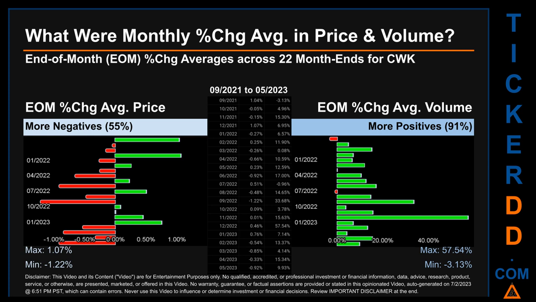Price saw an end-of-month max of 1.07% in average percentage change along with a minimum of minus 1.22%. For volume, the maximum and the minimum monthly percentage change were respectively 57.54% and minus 3.13%.